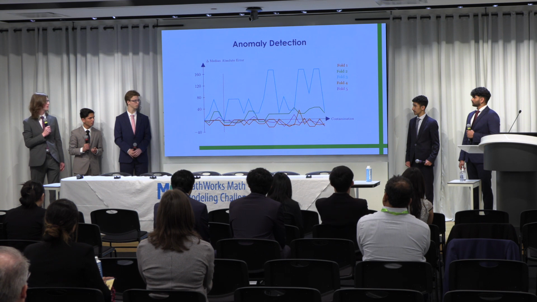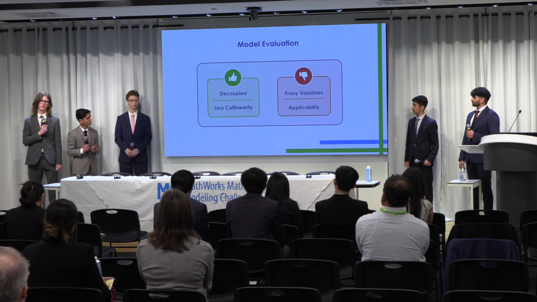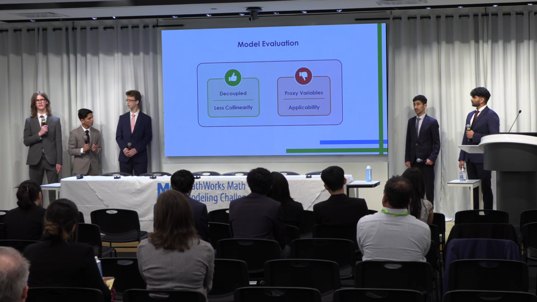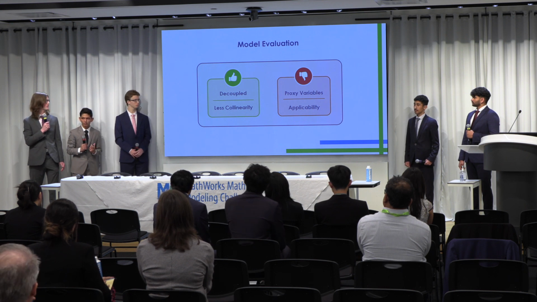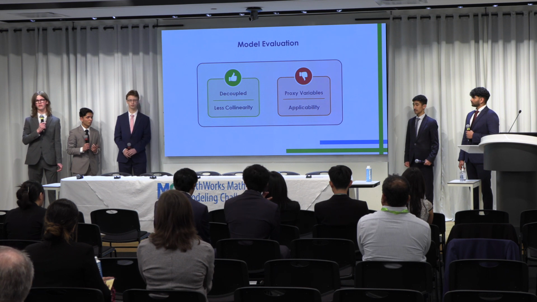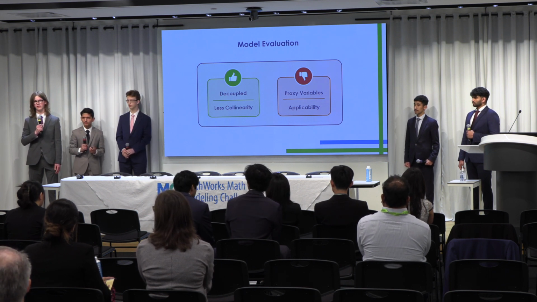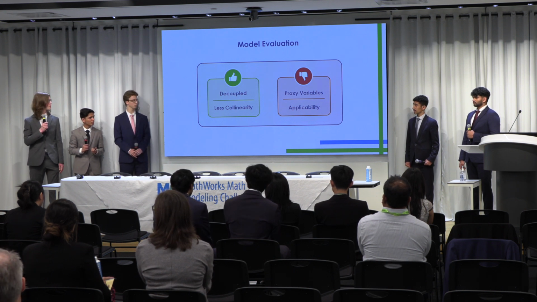Then, to go into the benefits and disadvantages, we can see some disadvantages are fairly clear. Number one is the use of proxy variables. This isn't ideal because, for example, social housing works significantly differently in other regions or countries, such as the United States, which loses generality if we were to apply this to other places.